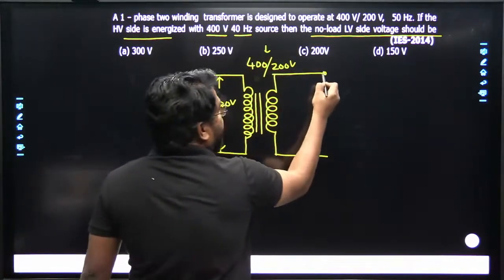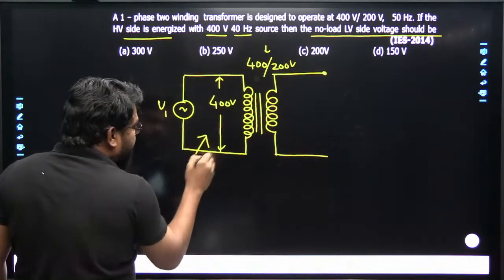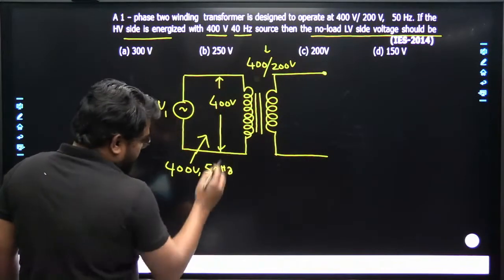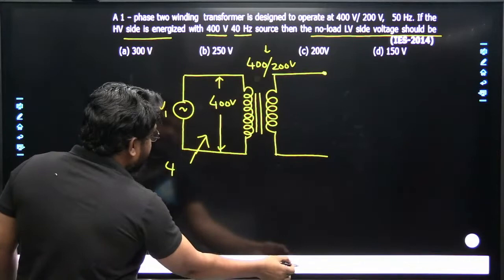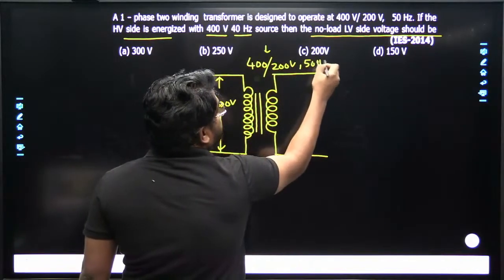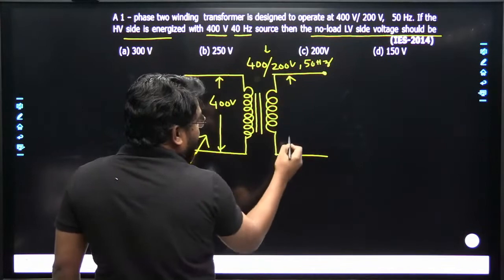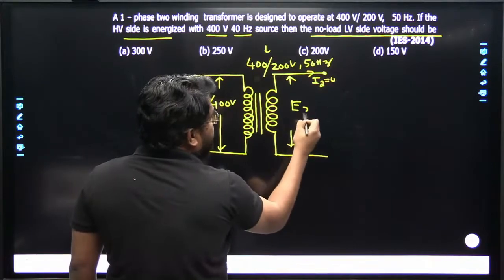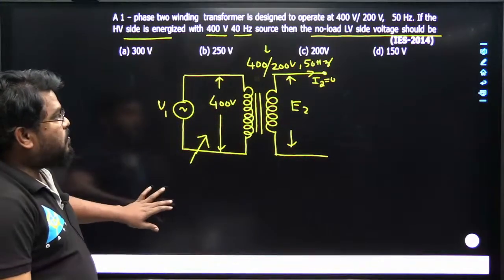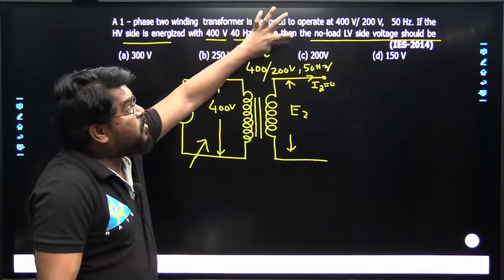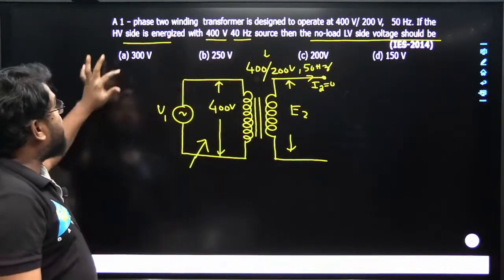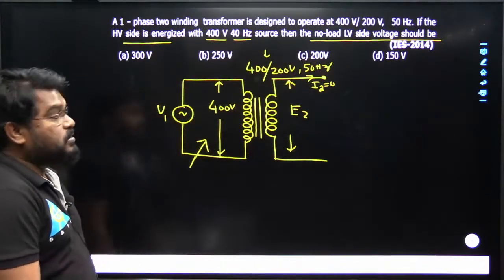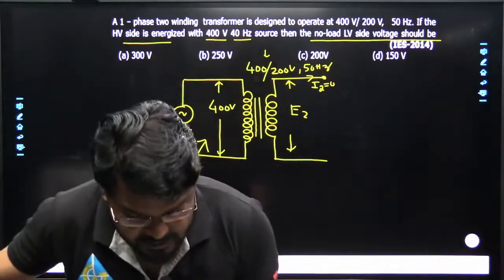So this side has 400 volts, and the frequency is 50 hertz, which is the rated value in this case. Now this side is at no load, meaning no current flows in the secondary winding; this is the E2 value. What should the no load LV side voltage be? Options are 300 volts, 250 volts, 200 volts and 150 volts. What is the answer? Anybody guess?